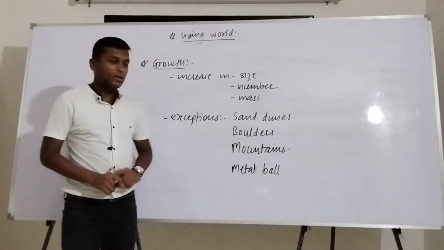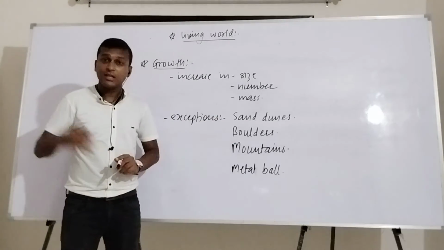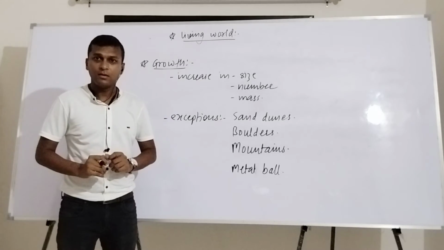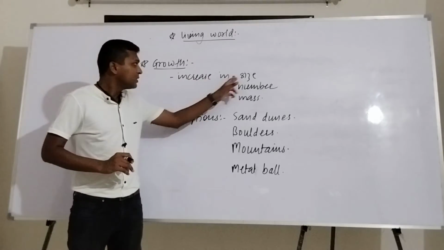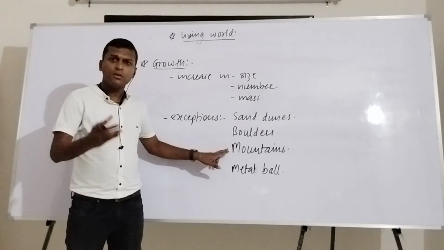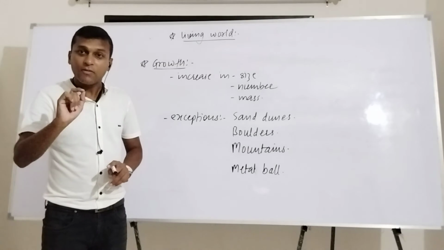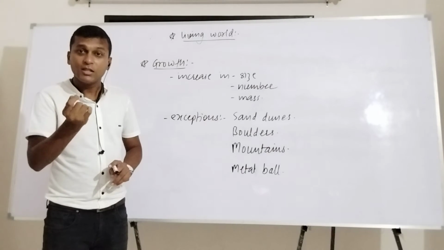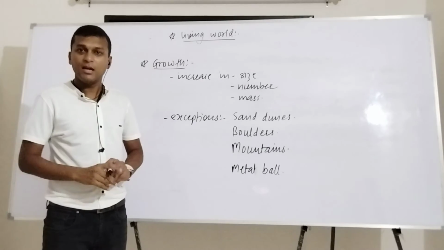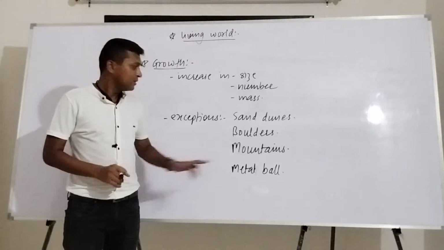Take the example of mountains. Like in the case of sand dunes, where there is deposition of sand, likewise in the case of mountains, there can be deposition of dust and soil. In that case, there will be an increase in size. That means mountains also show growth. If you don't know, every year even Mount Everest is increasing by some millimeters in its height. That is simply called an increase in size.